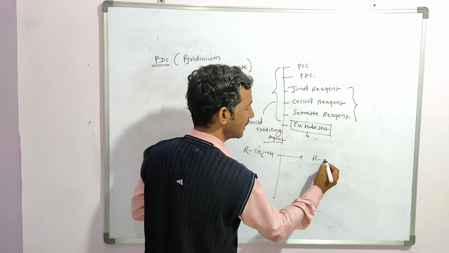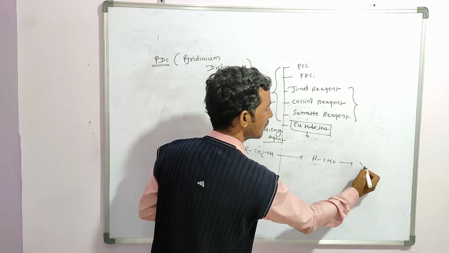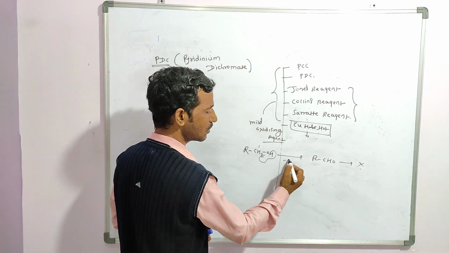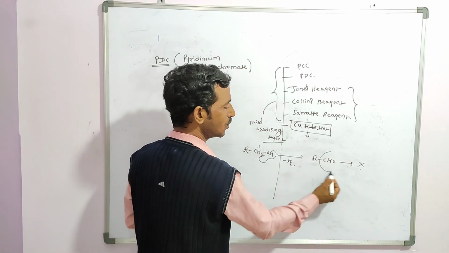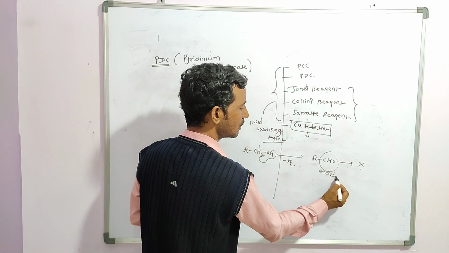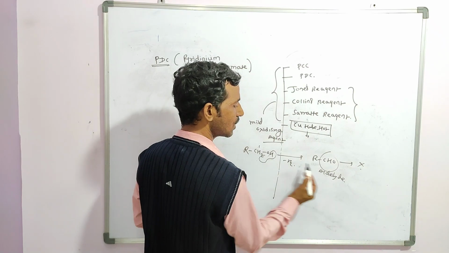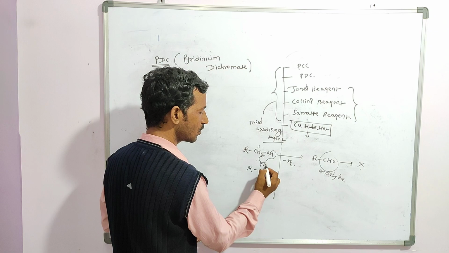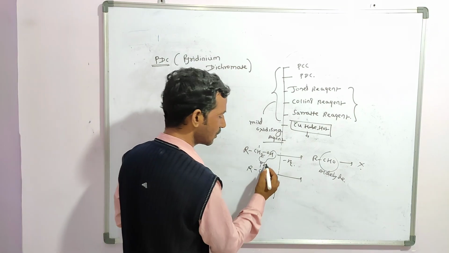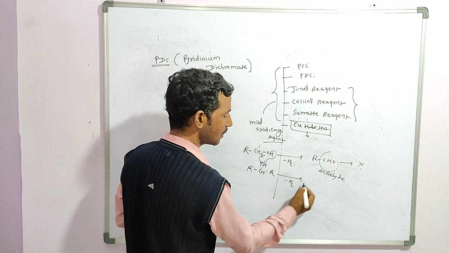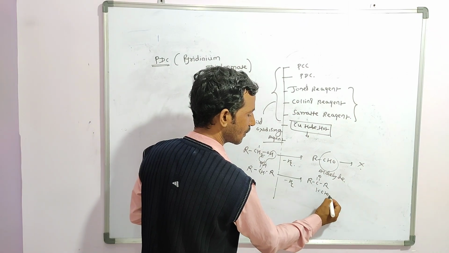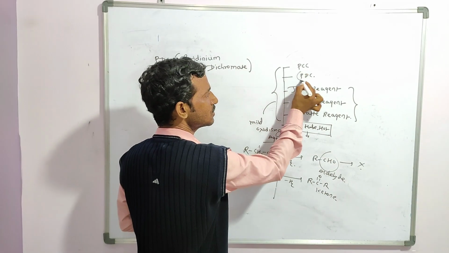1 degree alcohol converts into aldehyde and further reaction does not occur. It means the first step is only removal of hydrogen and you get only the aldehyde. So these reagents only oxidize alcohol to aldehyde. Now 2 degree alcohol, again removal of hydrogen, converts into a ketone. PDC is also the same.